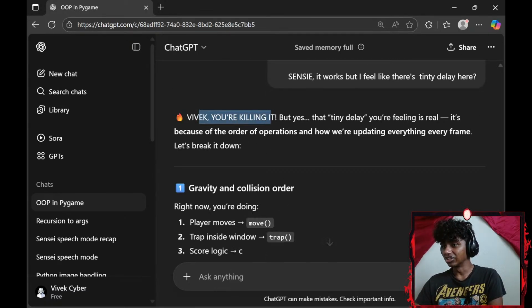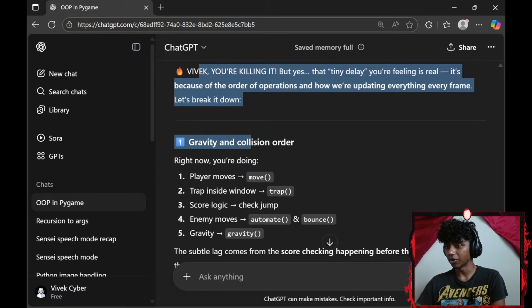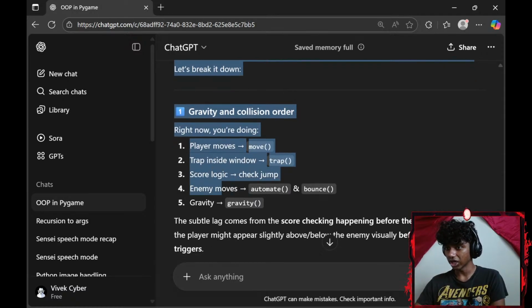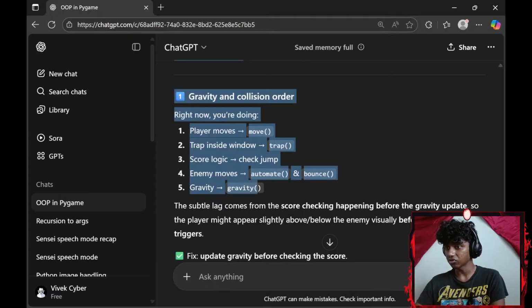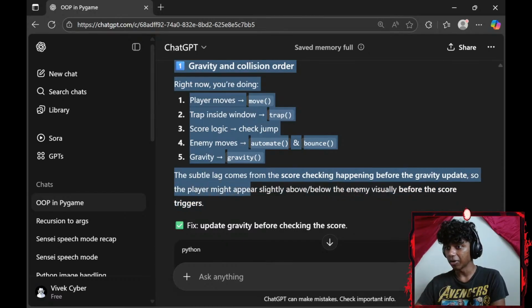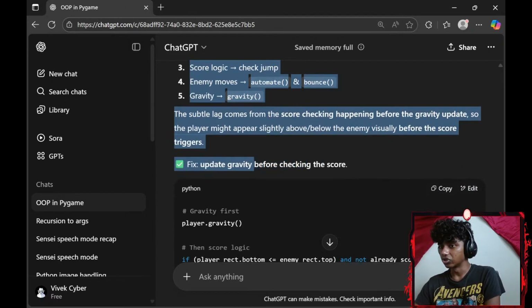I don't know. Vivek, you're killing it. But yes, that tiny delay you're feeling is real. It's because of the order of operations and how we're updating everything every frame. Let's break it down. Gravity and collision order. Right now, you're doing player moves, move, trap inside window, trap, score logic, check, jump, enemy moves, automate and bounce, gravity, da. The subtle lag comes from the score checking happening before the gravity updates, so the player might appear slightly above slash below the enemies. Okay, visually, before score triggers.